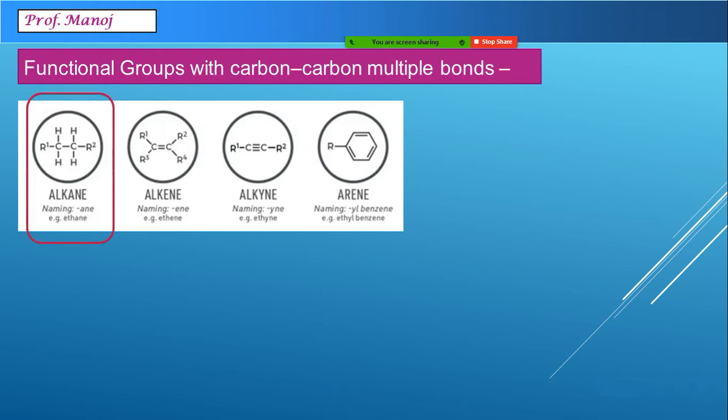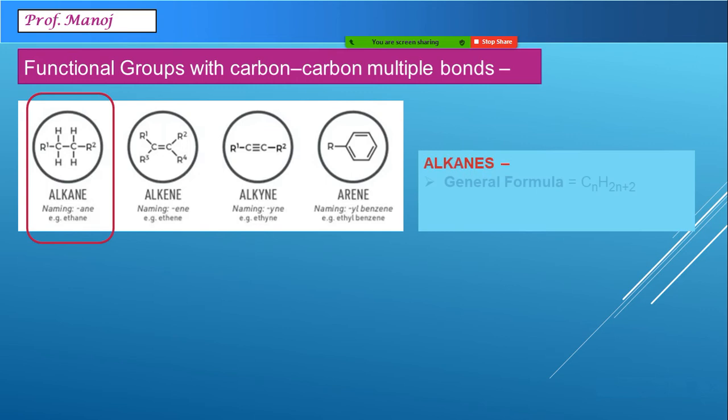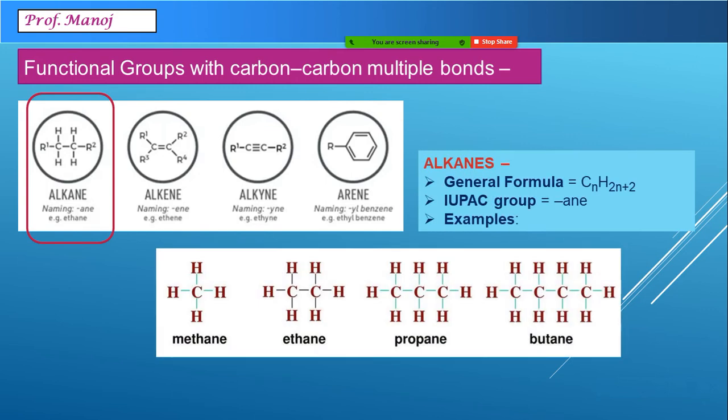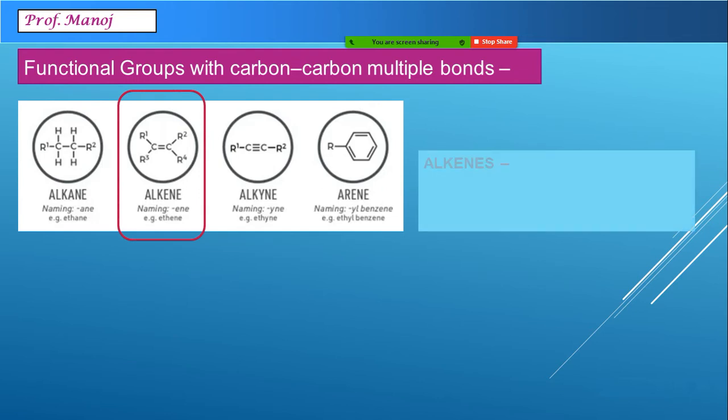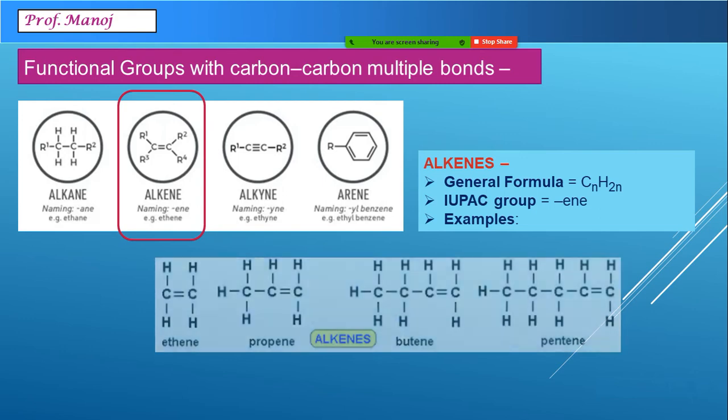So the first group which we see is alkane. Alkanes have general formula CnH2n+2 and we know different examples of alkanes like methane, ethane, propane, butane, etc. The second functional group after that is alkene, which has a general formula CnH2n, and we have seen different examples of alkene even at school level as ethene, propene, butene, pentene and so on.